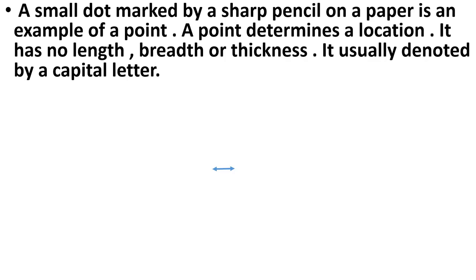Point tells us the location. It has no length, no breadth, no thickness. Point does not have any length, breadth or thickness. It is usually denoted by a capital letter. Whenever we have to give name to any point, we will use capital letter.